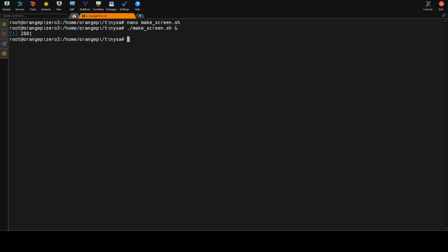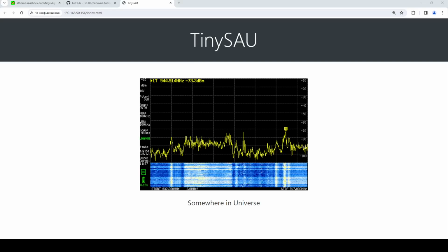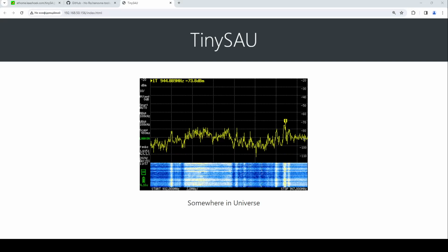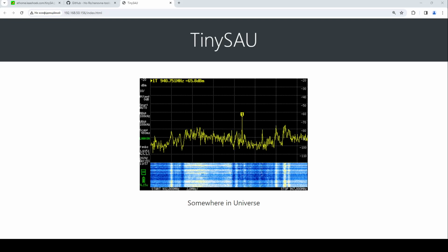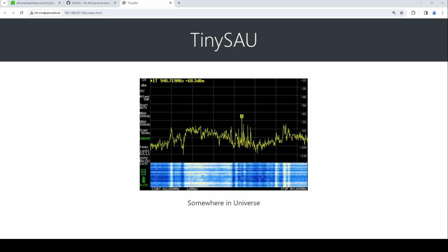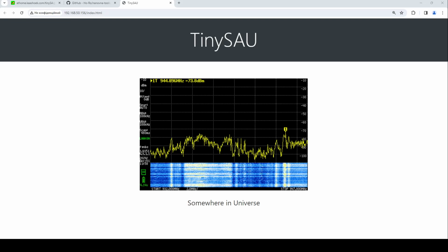The script is running. We will check the web page that shows the current state of the TinySA. Here we have the web page that shows this output PNG file, and it refreshes every 3 seconds, so we can dynamically see that it is changing, and we can see the output of the TinySA.